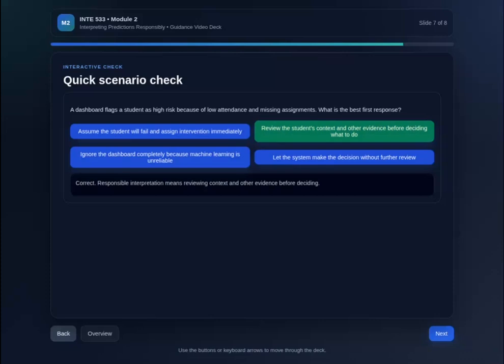The answer reflects responsible interpretation. The output is important, but it is not enough by itself. The teacher still needs to think about why the attendance is low, what other classroom evidence exists, and whether the model is missing something important. So again, the dashboard provides a reason to investigate, not permission to stop thinking.